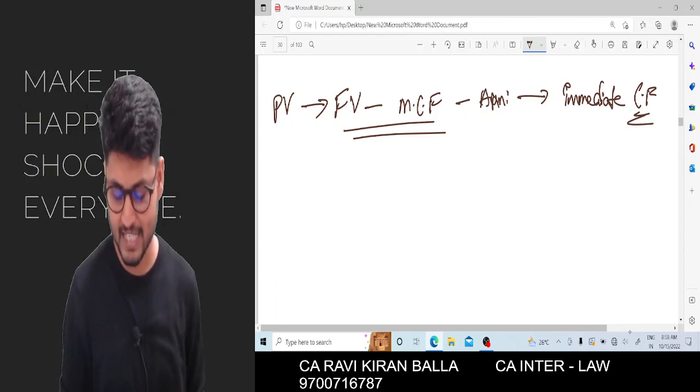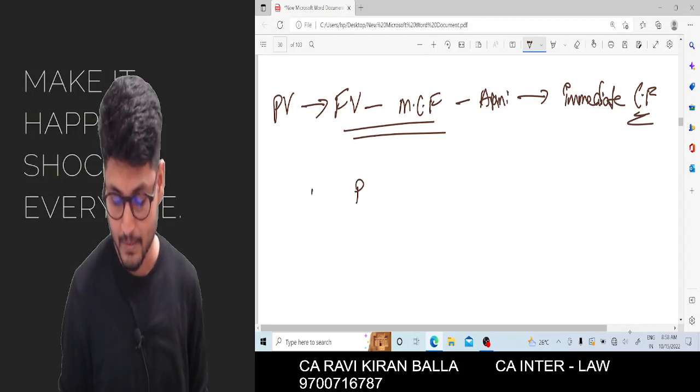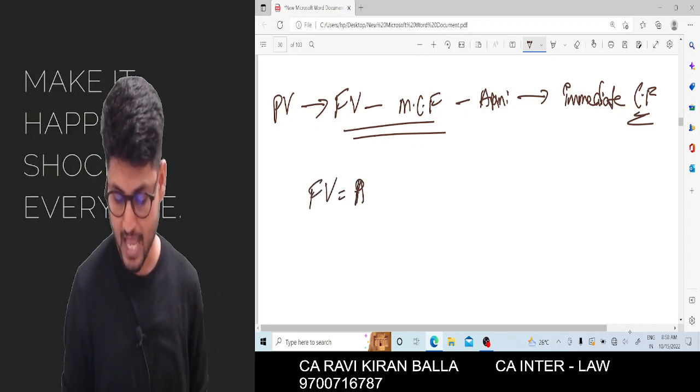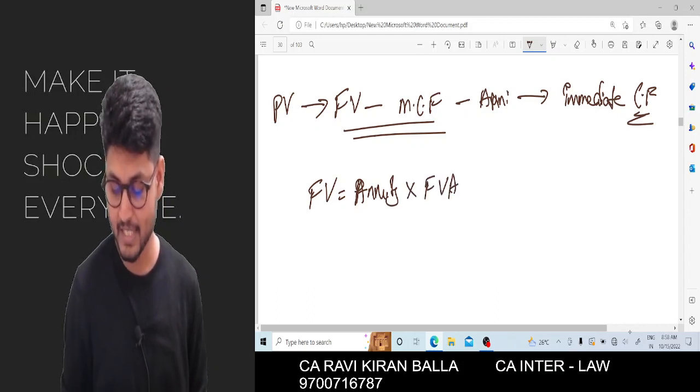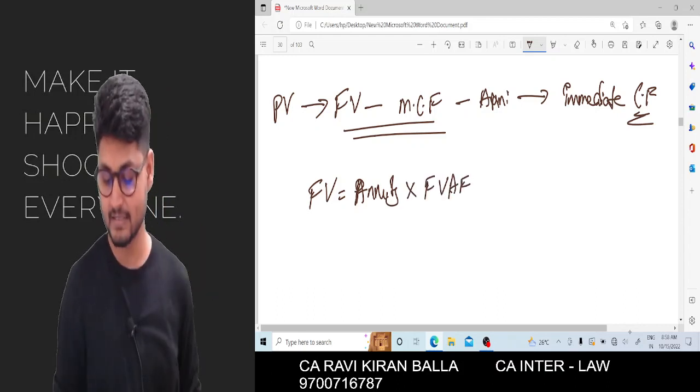What is the formula for regular cash flows? Future value is equal to annuity amount into future value annuity factor for n years, r percentage.